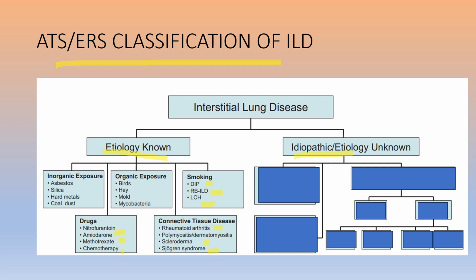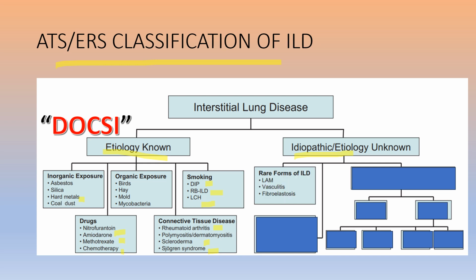I for inorganic exposure: asbestosis, silica, hard metals, and coal dust. Remember it as DOXY. Now, what are the idiopathic or unknown causes? First come the rare forms of ILD like LAM, vasculitis, fibroelastosis. Then granulomatous causes, which include sarcoidosis. You should remember that sarcoidosis comes in the idiopathic or unknown causes rather than connective tissue disease.